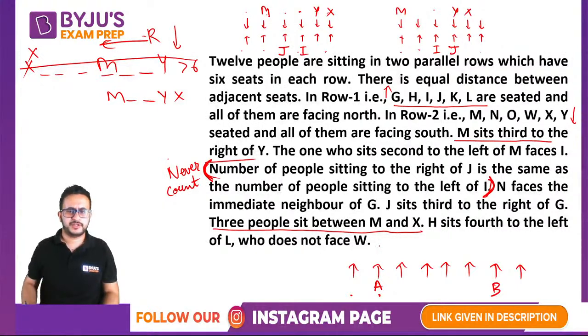Okay, so whether it is a row of 3, 4, 5, 6, any number of people, whatever is the position of one of the persons from one end, the second person will have the same position from the other end. I hope you must have got this. So never ever count in such cases. Whenever you get such a statement, do not count how many are on the left and how many on the right. Just remember that only one position is known; write the position of the second.